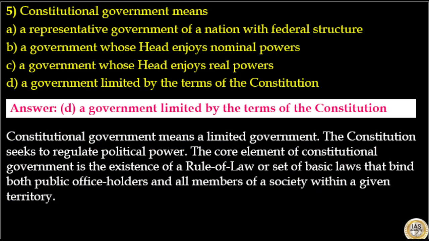The Constitution seeks to regulate political power. The core element of constitutional government is the existence of rule of law or set of basic laws that bind both public office holders and all members of society within a given territory. So, the answer to this question is option D.